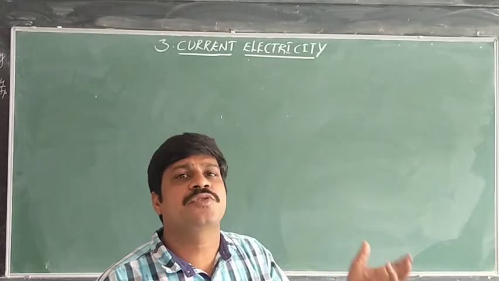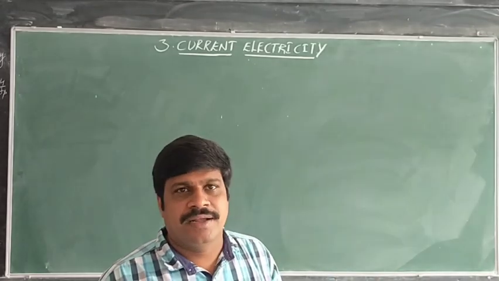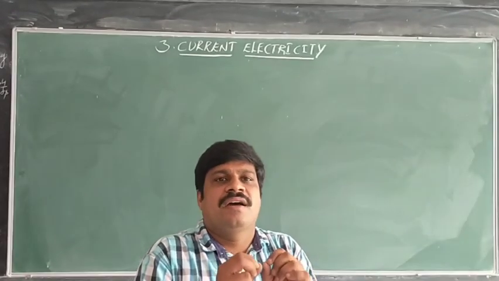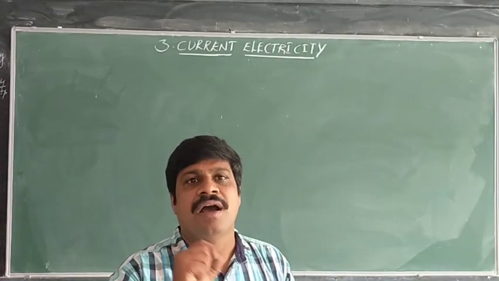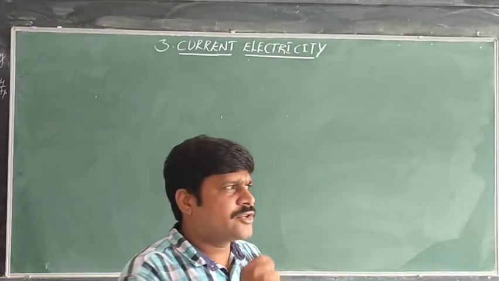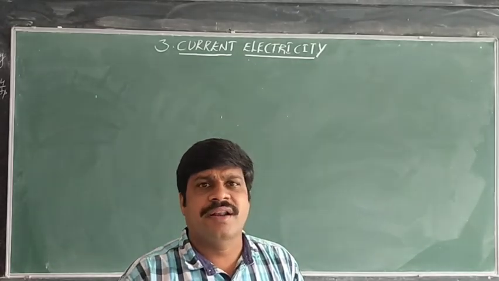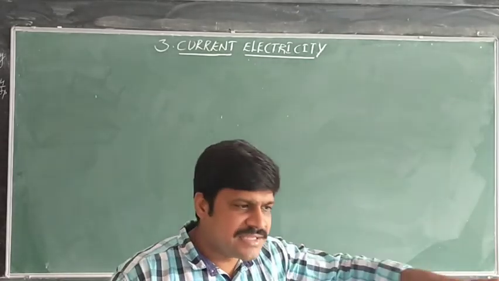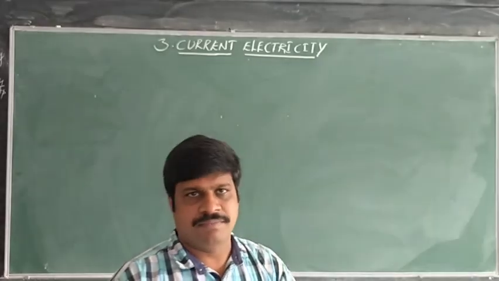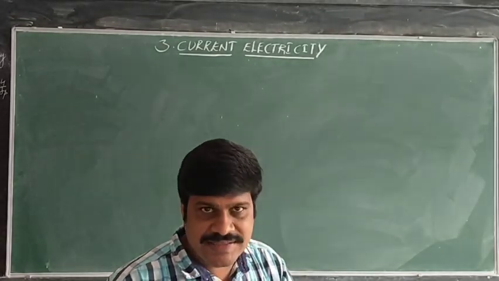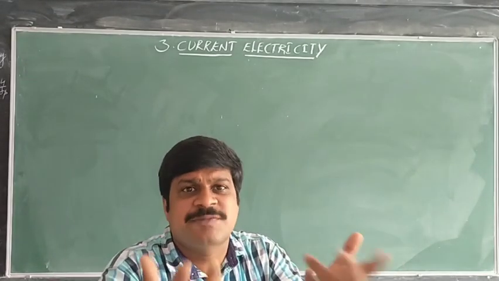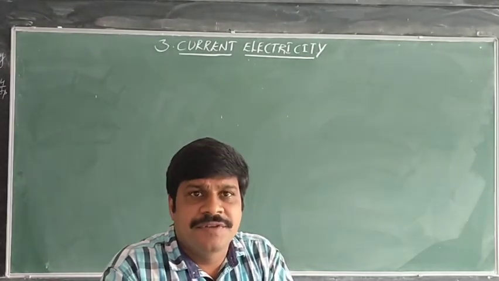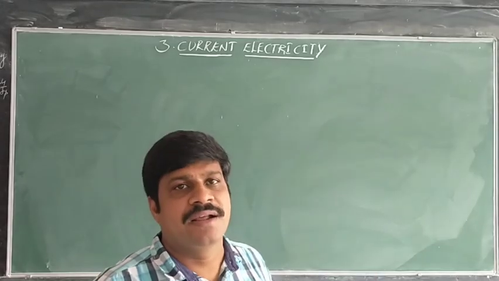In first PUC we studied about air current, which means flow of hot air. Thereafter, river current means flow of water in a river. That means whatever can flow at present is said to be current.